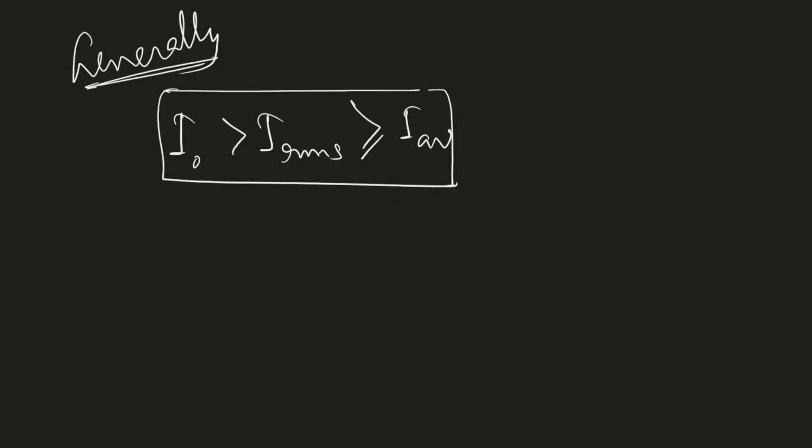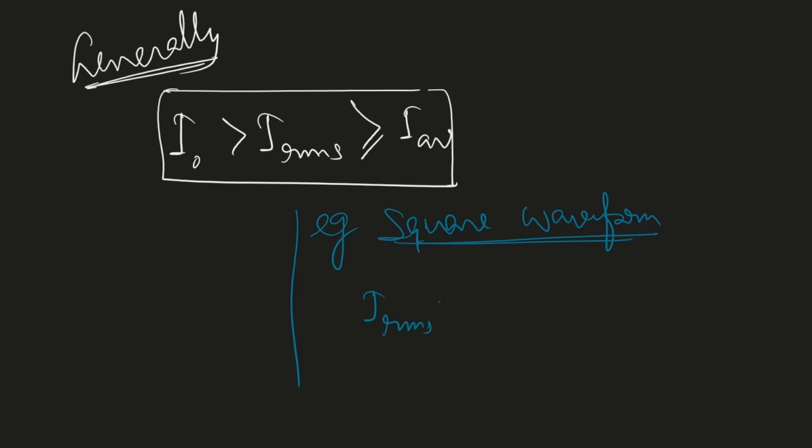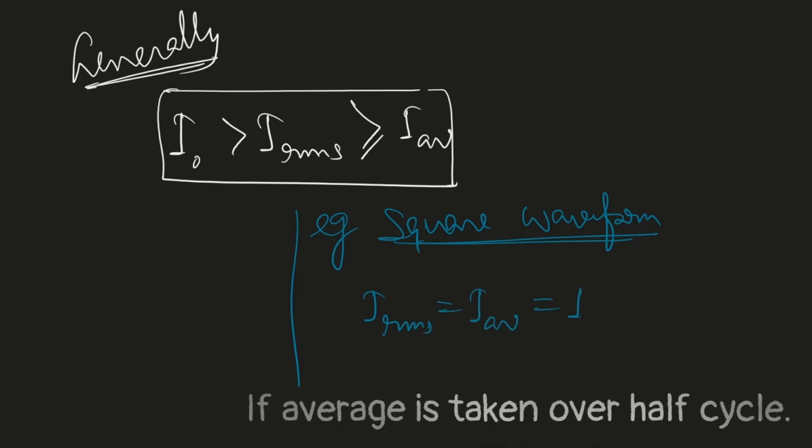Why did I impose the equal to sign here? Because in case of the square waveform, the I RMS and I average both are same, that is I naught.